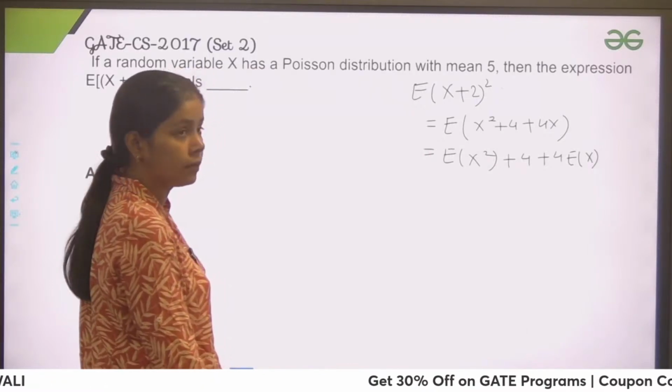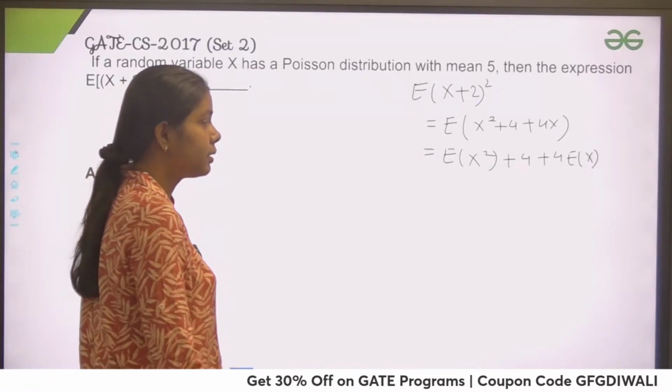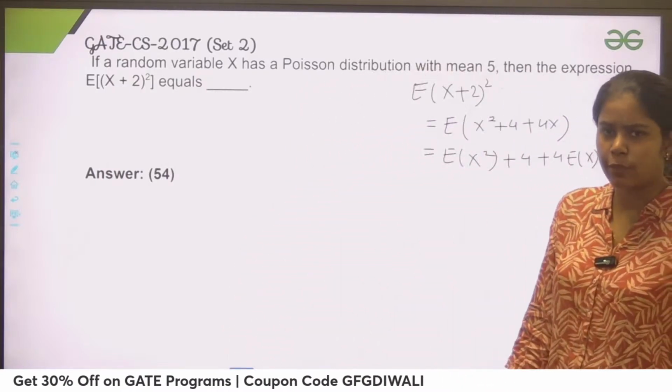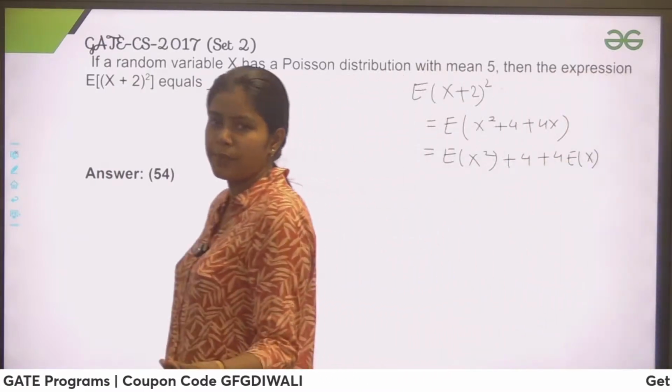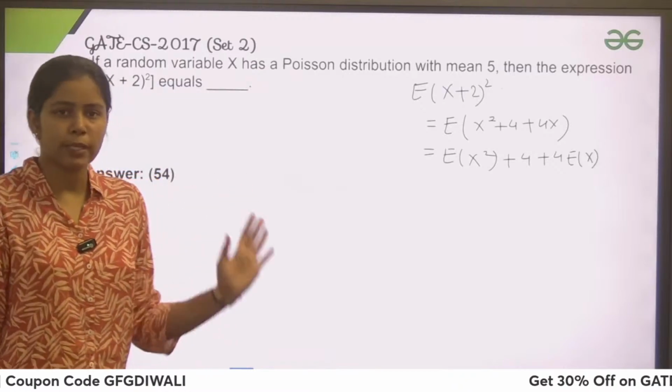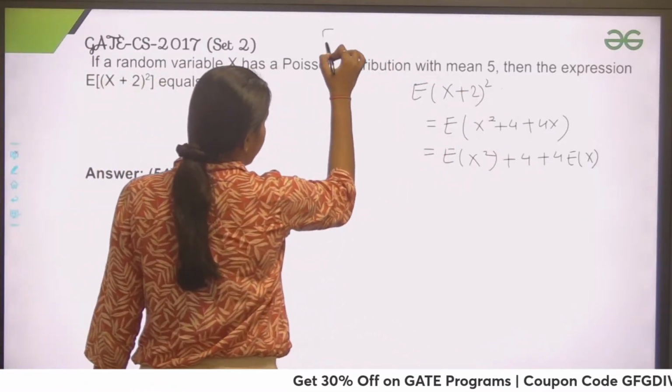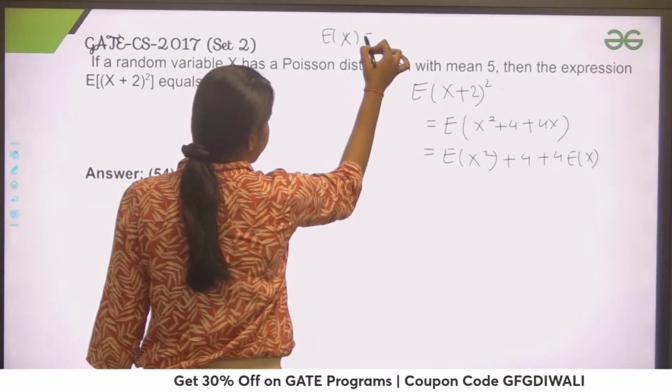Right? This is the formula. That is the expectation property, because expectation of ax plus b is a into expectation of x plus b. Right? Now the next thing here is expectation of x. I already know that it is given to me as 5.